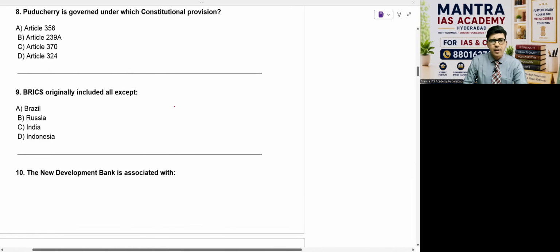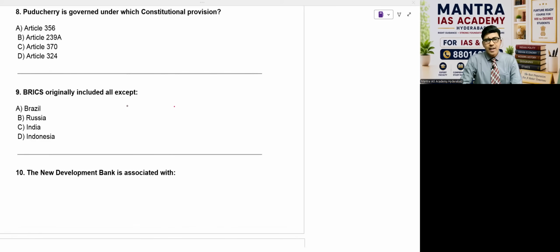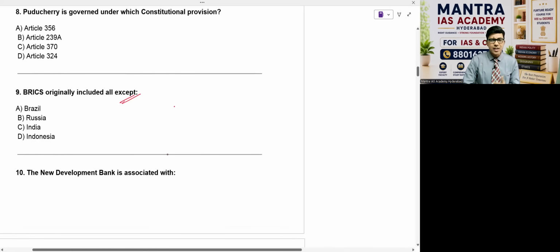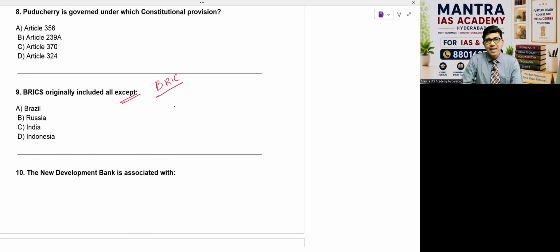I'll start with question number 9. BRICS originally included all except: A, Brazil; B, Russia; C, India; D, Indonesia. First it was BRIC only. Later it was added. B for Brazil, R for Russia, I for my wonderful country India, and C for China. So Indonesia was not included in the beginning. Answer is Indonesia. Later South Africa also joined.